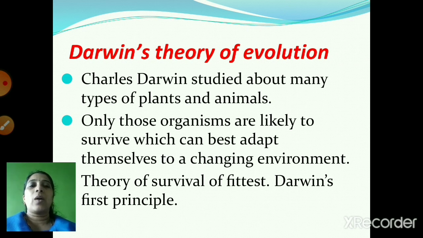Then we saw about Darwin's theory of evolution. So Charles Darwin studied the different types of plants and animals, and he said that only those organisms are likely to survive which can best adapt themselves to the changing environment, and this was Darwin's first principle called the theory of survival of the fittest.